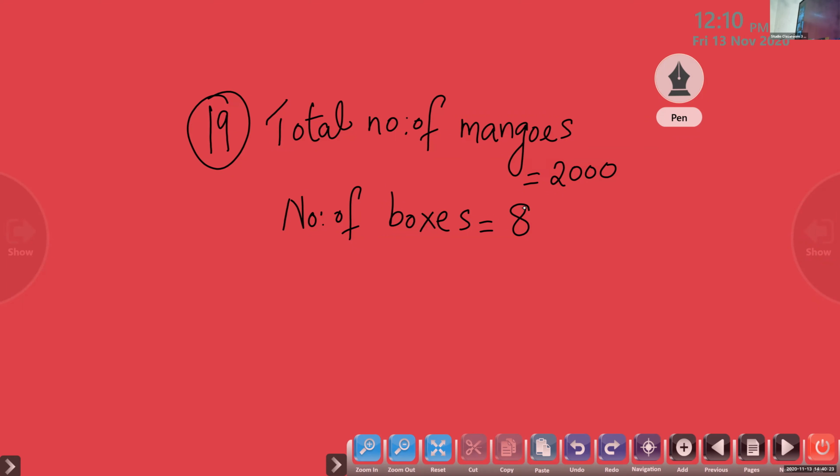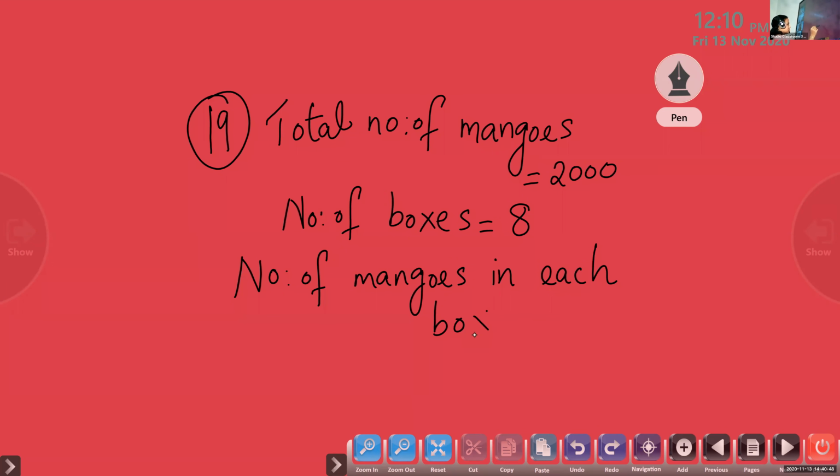And from each box, how many mangoes can be arranged? That's what we have to find out. So we have to write number of mangoes in each box. 2000 divided by 8.